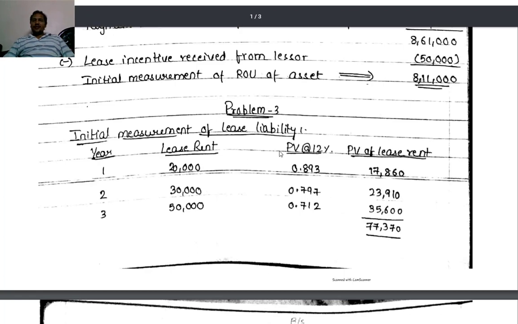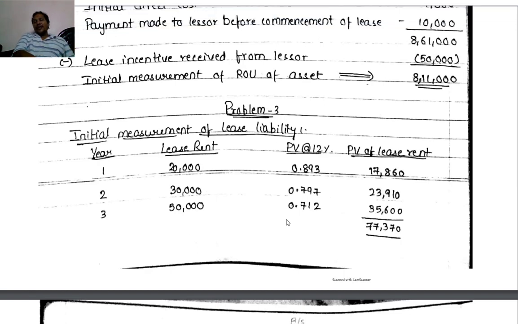The factors: 0.893, 0.797, 0.712. 1 rupee payable after 1 year is now valuable at 89 paise. 1 rupee payable after 2 years is now valuable at 0.797 rupee. 1 rupee payable after 3 years is now valuable at 71 paise. Now the present value of lease rent: lease rent multiplied with present value factors. 20,000 into 0.893, 17,860. 30,000 into 0.797, 23,910. Third year 50,000 into 0.712, 35,600.